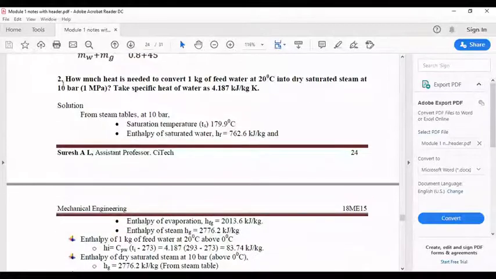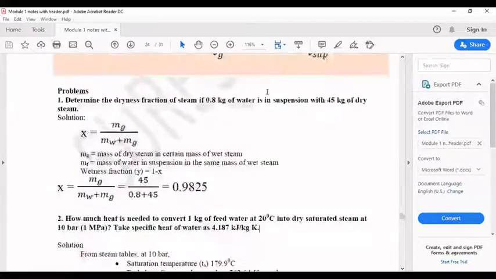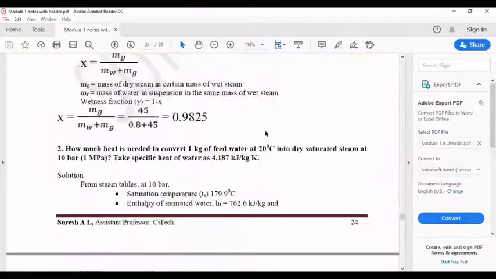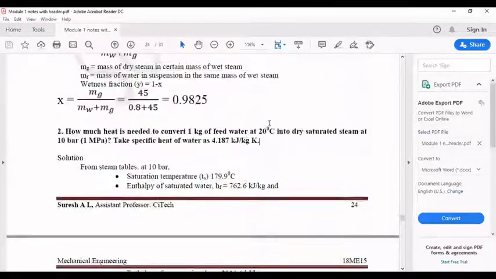In the next problem, they asked how much heat is needed to convert 1 kg, that means they have given the mass of 1 kg of feed water, at 20 degrees Celsius. They have given the initial temperature, 20 degrees Celsius. So what I mentioned, if they give you the initial temperature, then for wet steam, dry steam or superheated steam, you have to use the formula with hi. So in this case, they have given the initial temperature, that means you have to follow the steps.